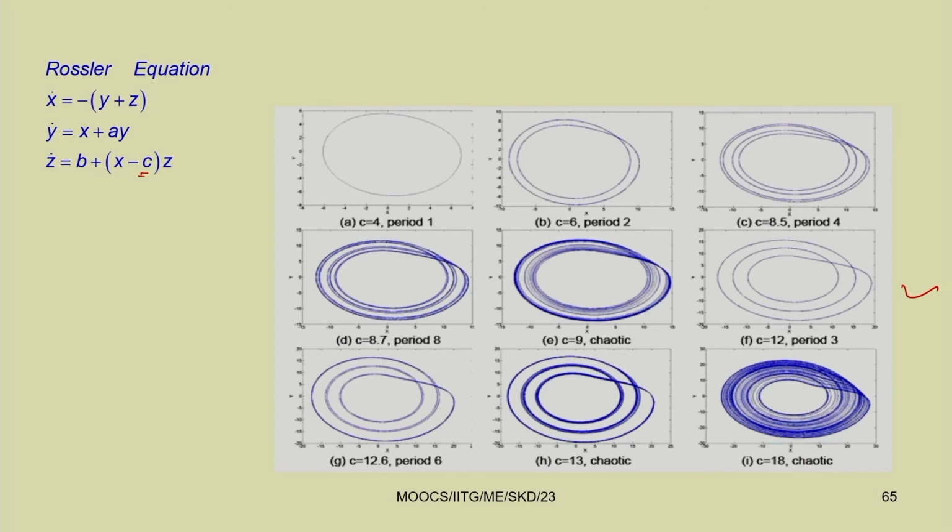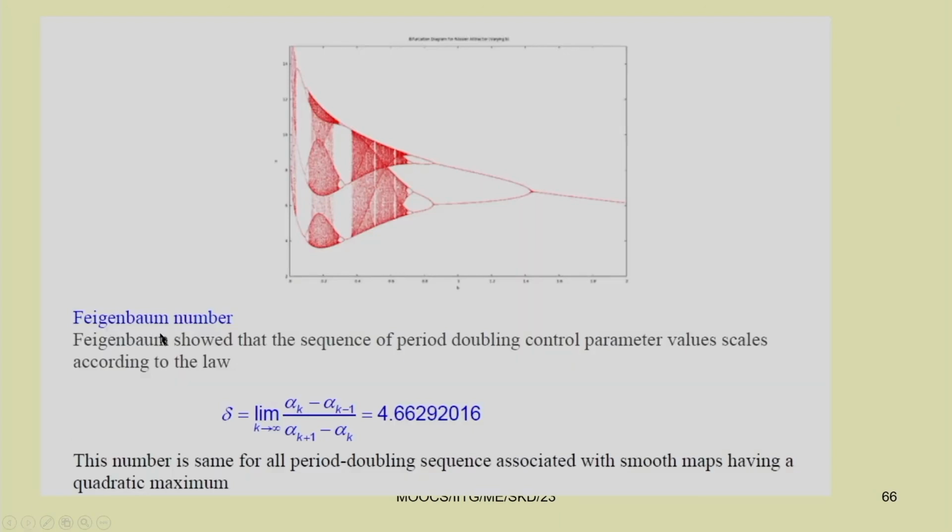Next class we will see the relation between when these bifurcations occur in the case of period doubling bifurcation. Particularly I will tell you about the Feigenbaum number. This is a universal constant, with the value 4.66292016. We will study the Feigenbaum number and also other different routes to chaos. So, next class we will study more on these chaotic responses.